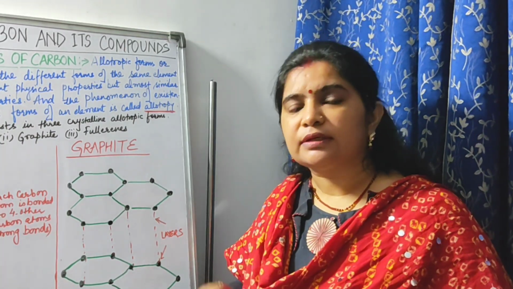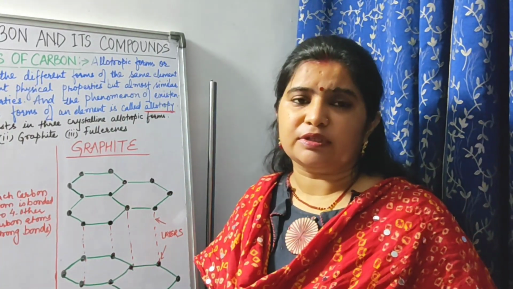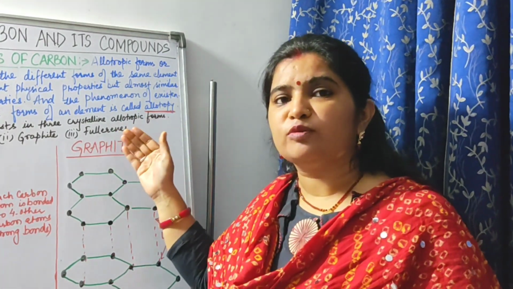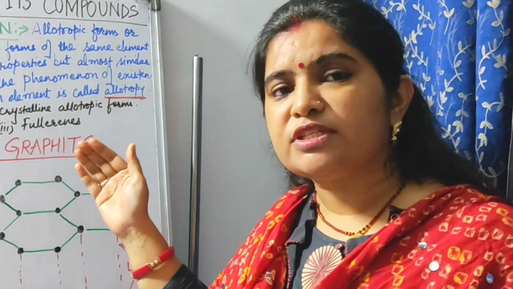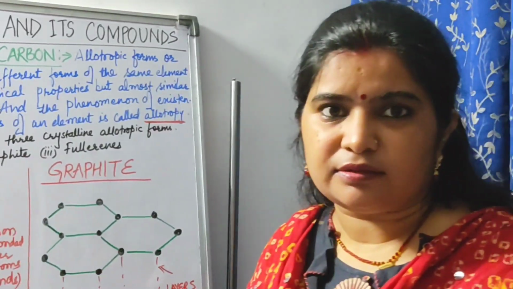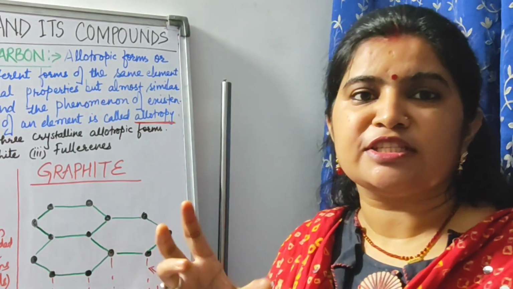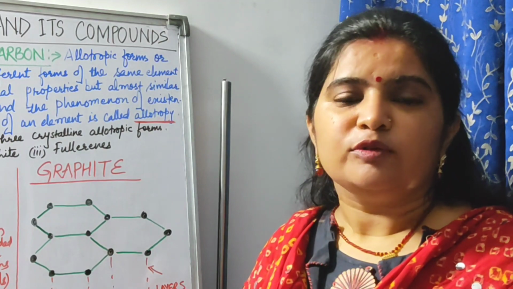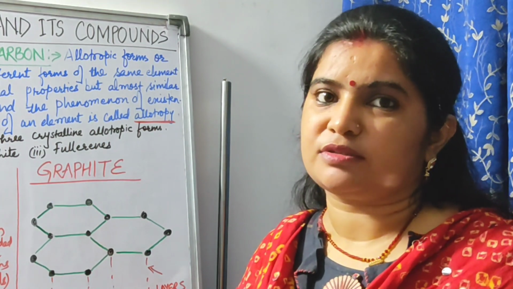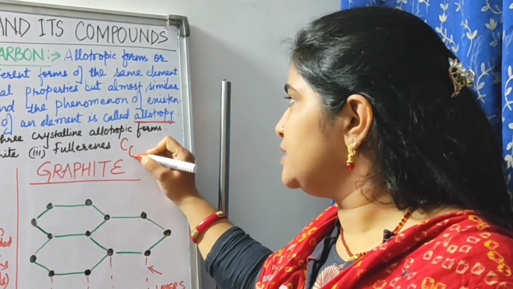Now coming to the third allotropic form, that is the fullerenes. Children, in 1985, this allotropic form of carbon was discovered, and it was named Buckminsterfullerene. Why? Because there was an American architect, and the name has been derived from his name. He had drawn a structure similar to the structure of fullerene. Fullerene has 60 carbon atoms. It has the formula C60. You can note it down, C60.